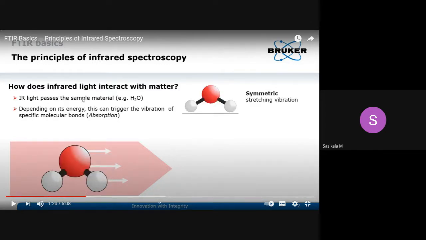There are two changes that occur. The molecule has vibrational energy and rotational energy, and the radiation affects these two energy levels, so the molecule goes through vibrational or rotational energy changes.